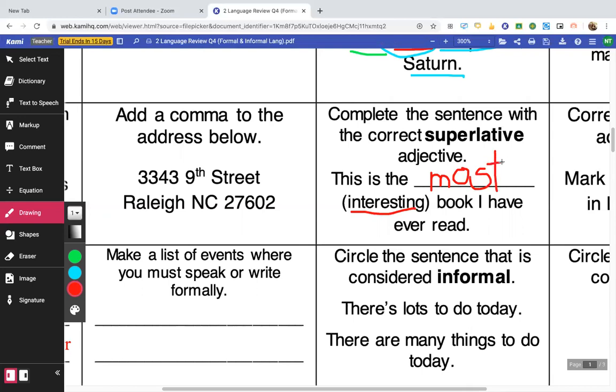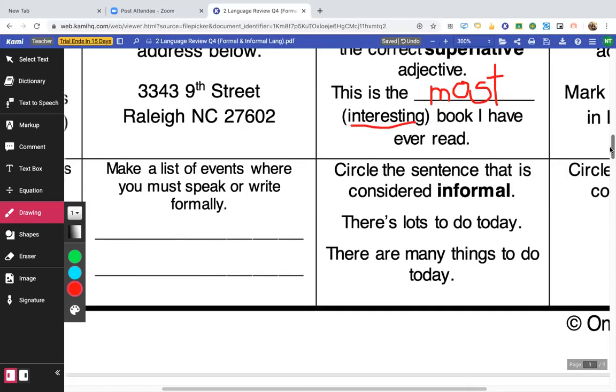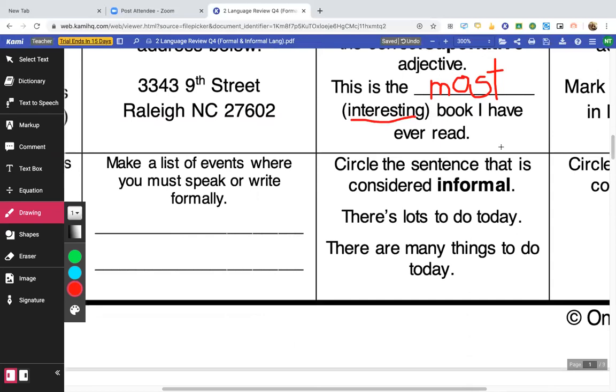If we were comparing two books, I might say The Wild Robot is more interesting than my book about George Washington. I don't know, any book. So that's just comparing two books. But if we're comparing more than two, then we'd probably say most or least.